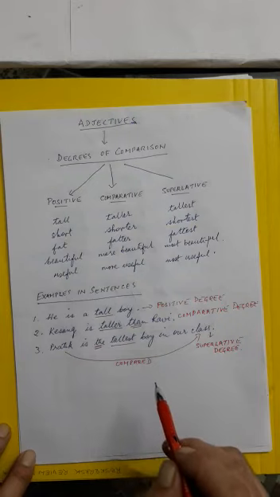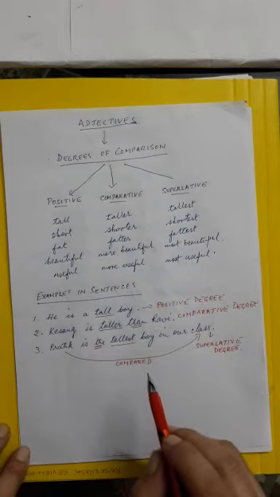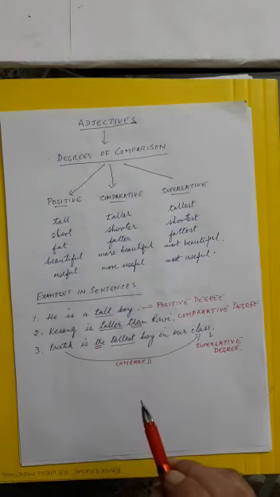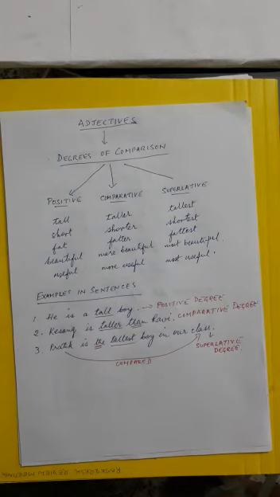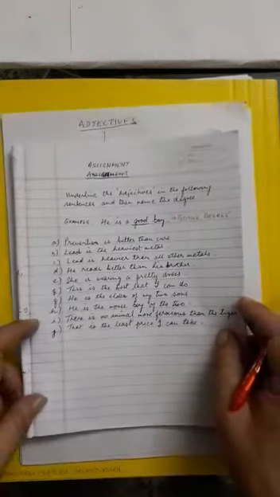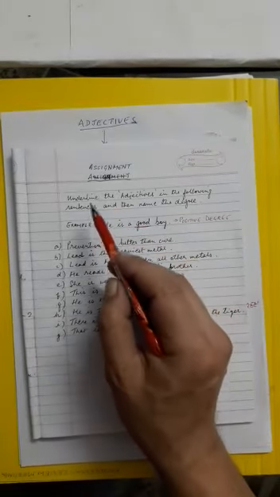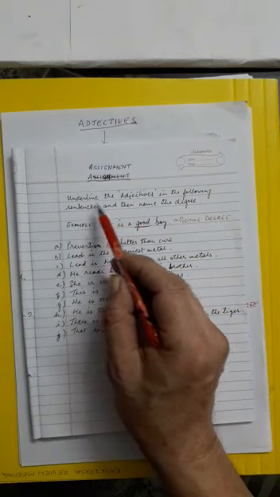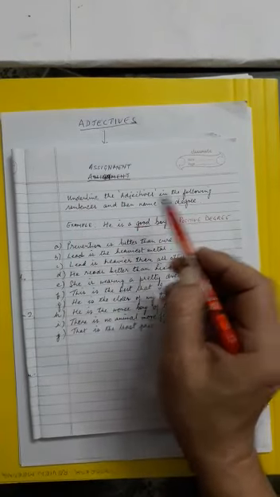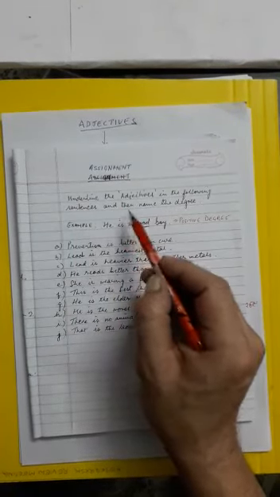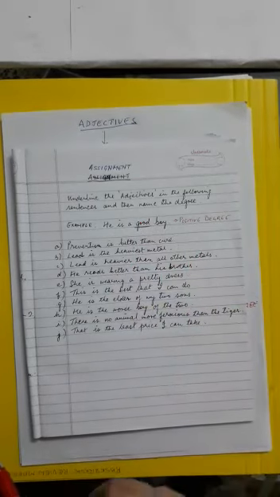As a practice, I'm going to give you a short exercise. Please try it. If you do have any problem, let me know. You can call me or we can discuss in our WhatsApp group. Okay, the assignment is here. Your assignment is to underline the adjective in the following sentences and then name the degree.